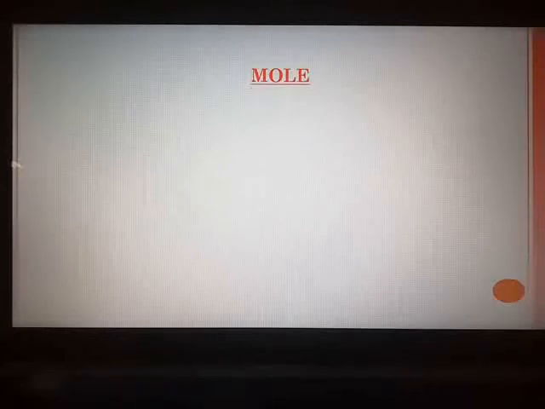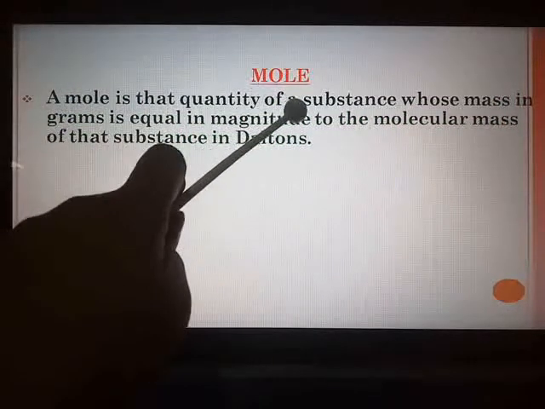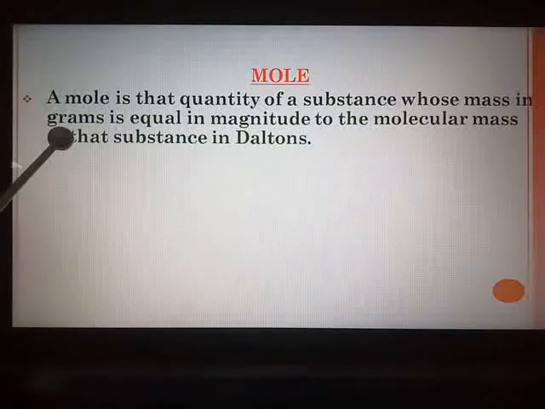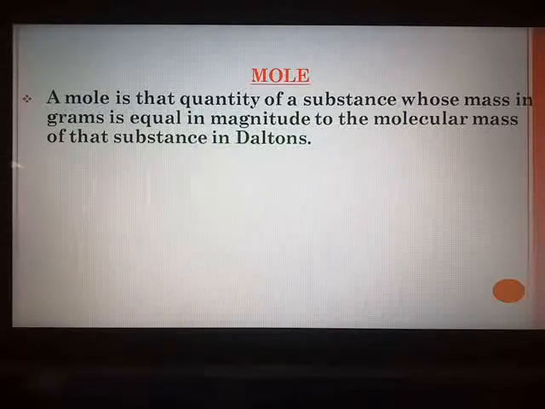However, while carrying out a chemical reaction, it is very convenient to measure out quantities that can be handled instead of counting the numbers of atoms and molecules. You know how difficult it will become to calculate the numbers of atoms and molecules, and hence here the concept of mole is used. So let us see the scientific definition of mole. A mole is that quantity of a substance whose mass in grams is equal in magnitude to the molecular mass of that substance in daltons.